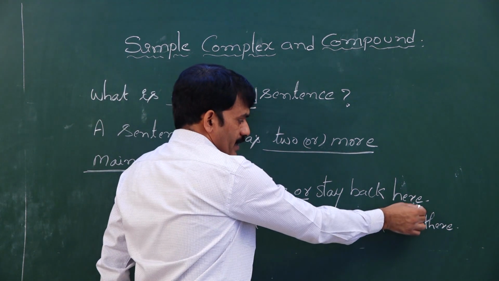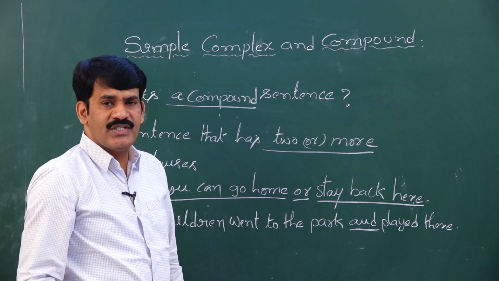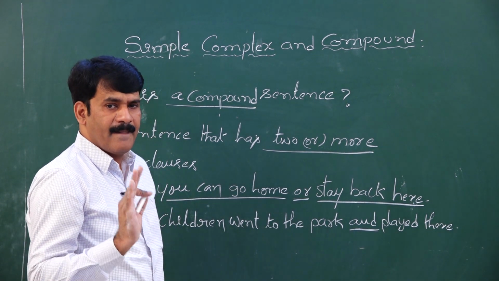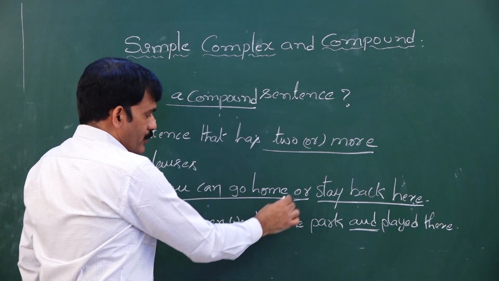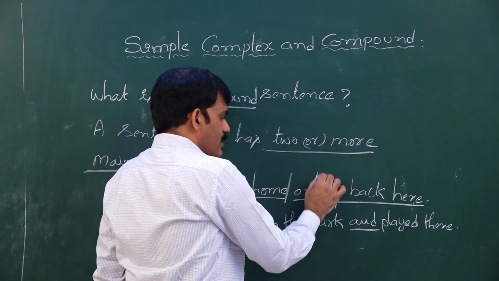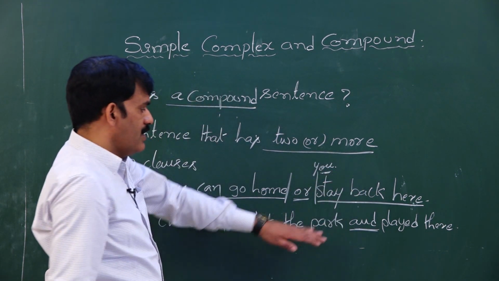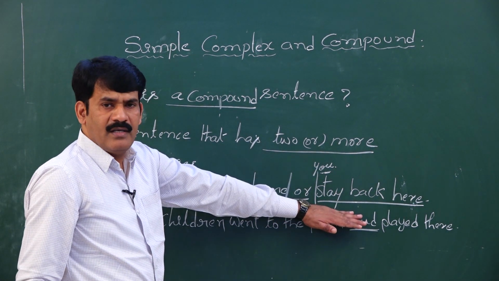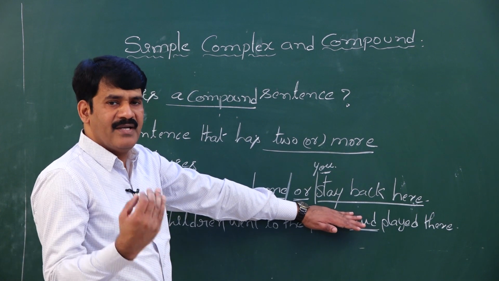Never you forget, whenever we use the word clause, it is nothing but a sentence which gives complete meaning by itself. An independent clause: you can go home, it is giving complete meaning by itself, or you stay back. Both the sentences are not dependent, they are completely independent.